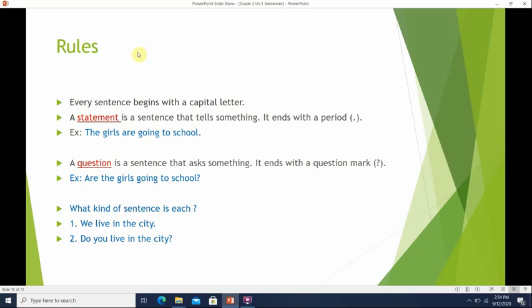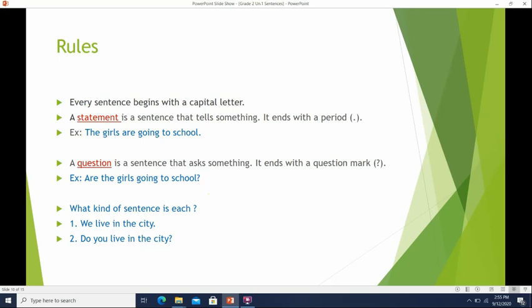So again, a sentence must begin with a capital letter, and so far we revised two types of sentences. The first one is a statement. A statement is a sentence that tells you something. It begins with a capital letter and ends with a period. What is a question? A question is a sentence that asks someone something. It begins also with a capital letter but ends with a question mark. When somebody asks you a question, you must give them an answer.